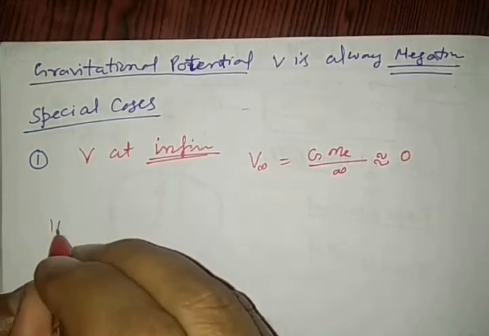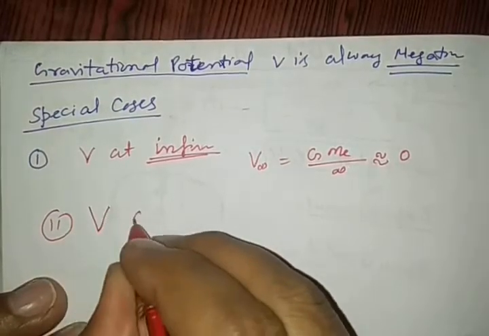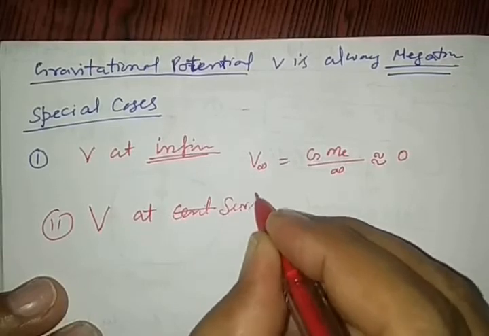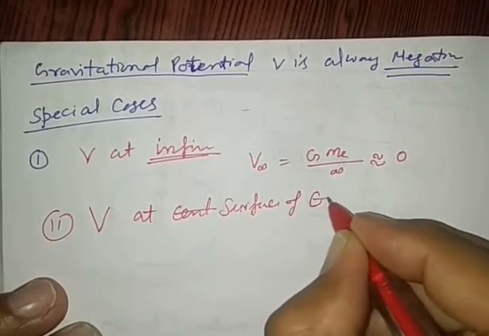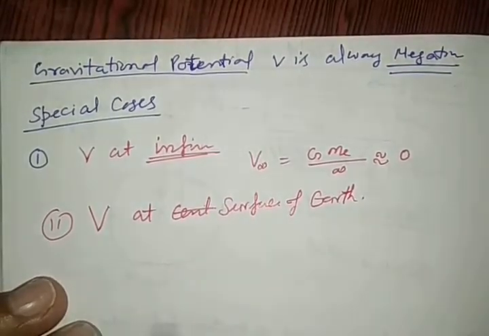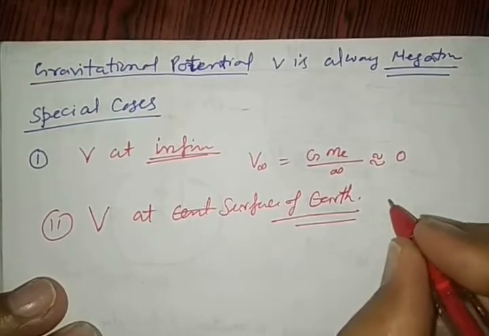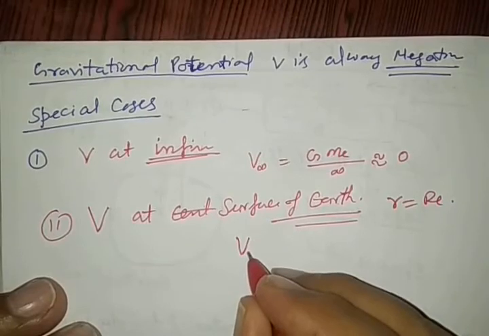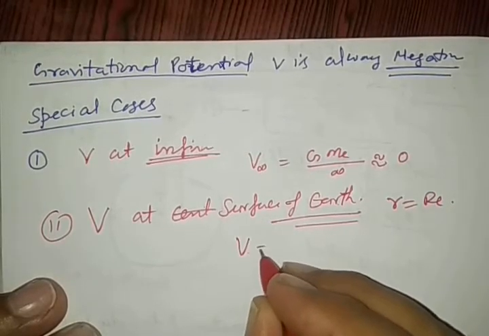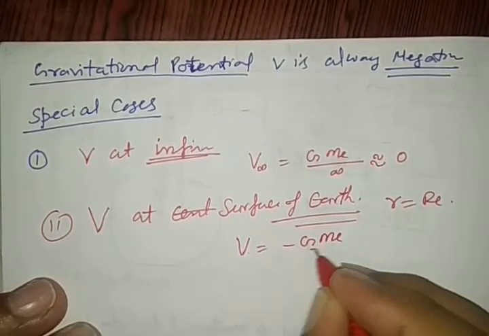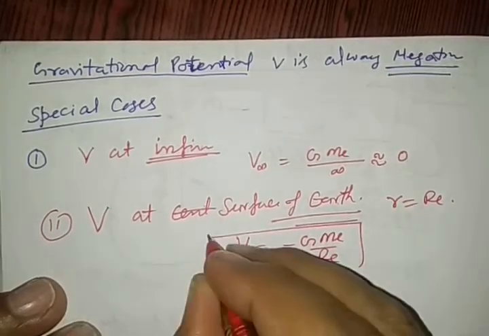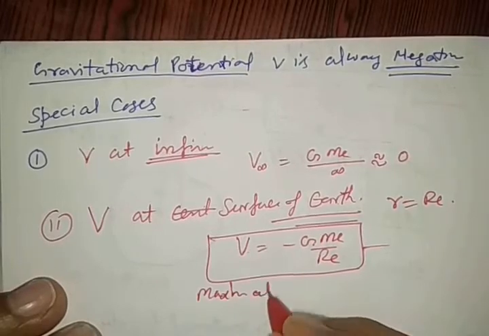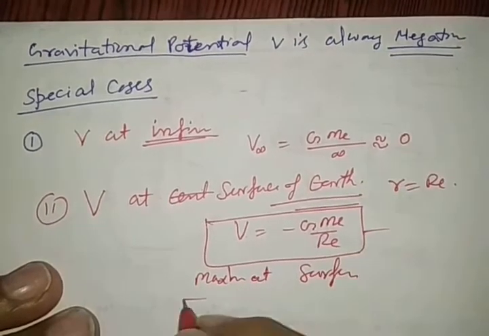And the second special case is gravitational potential at the surface of earth. Surface of earth means r is equal to the radius of earth. Then the gravitational potential at the surface of earth is equal to minus G Me by Re. It means maximum at surface.